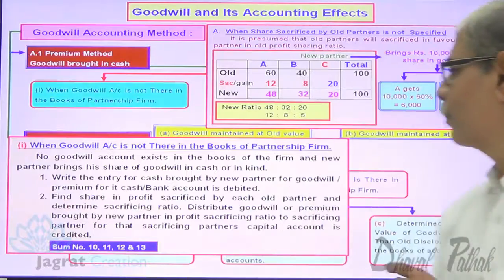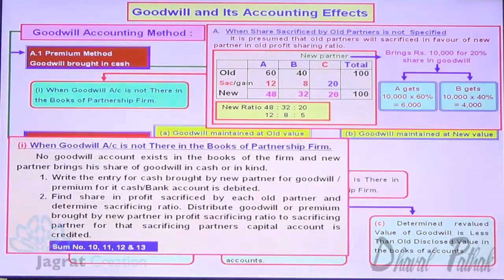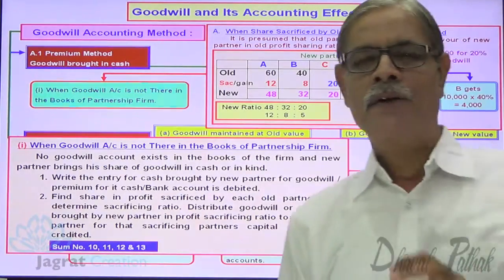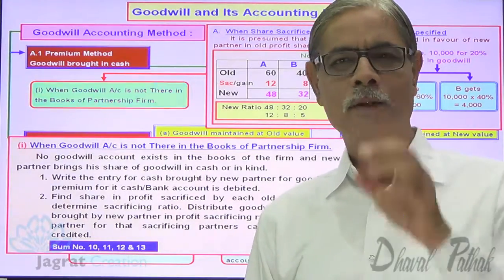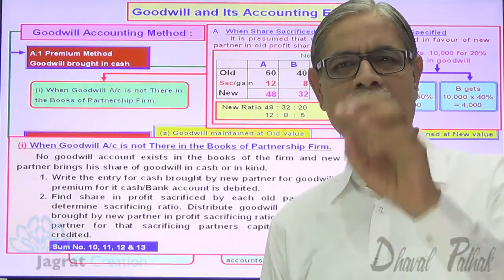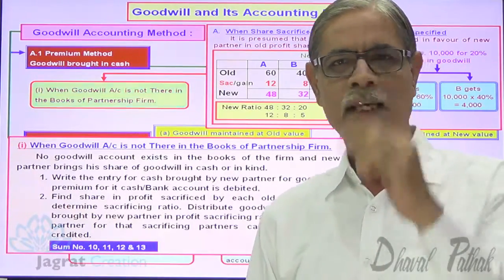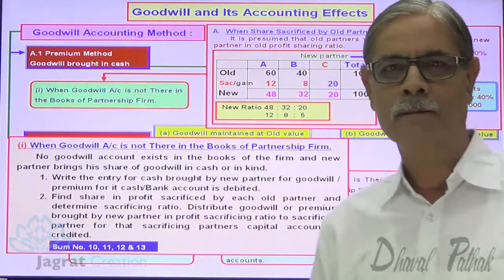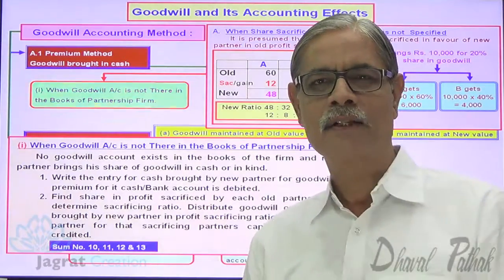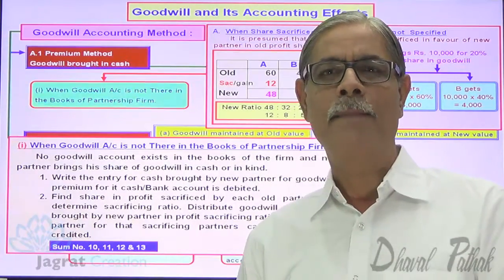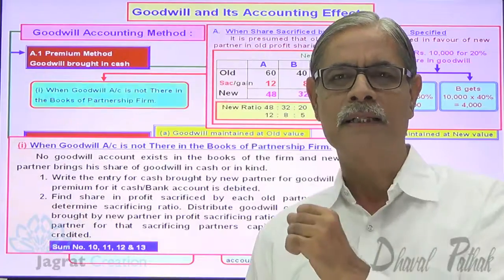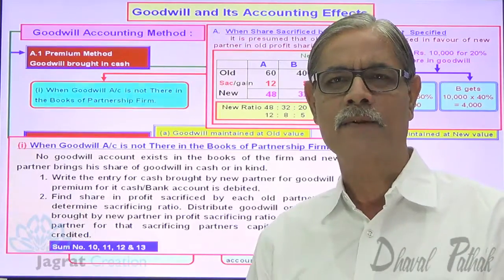Now, A got 6,000, B got 4,000. Now A and B have an option either to keep these funds in their capital account in the firm, or if they want to withdraw, they can withdraw it. So if A wants to withdraw the 6,000 that he got, A is the receiver, debit the receiver. A's capital account debit 6,000 to cash and bank account credit 6,000.